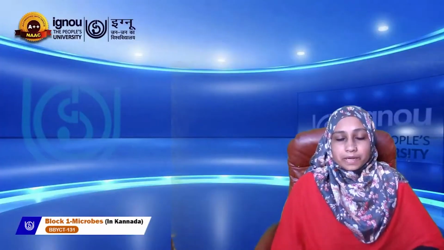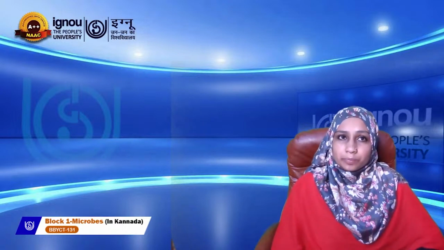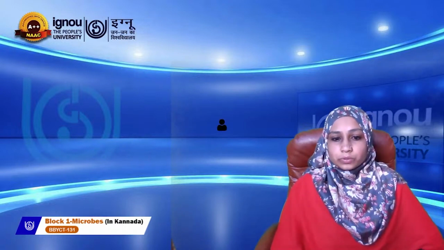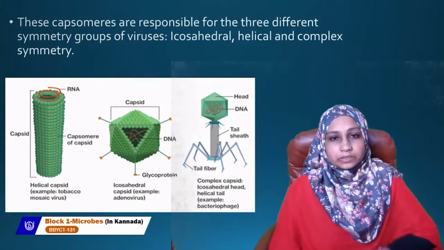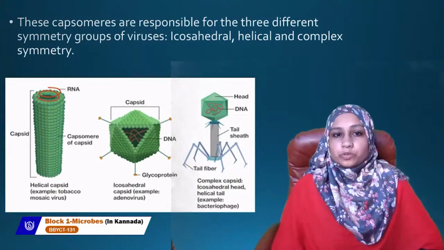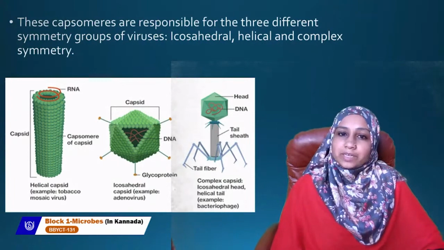The last symmetry is complex symmetry. This complex symmetry does not belong to helical or icosahedral symmetry, because it has some additional structures. It can have a tail plate, tail fibers, and complexity. So this comes under a separate group called complex symmetry. An example is the bacteriophage. So these are the symmetry groups of viruses: icosahedral, helical and complex. For icosahedral the example is adenovirus, for helical the example is TMV, and for complex we give the bacteriophage as an example.